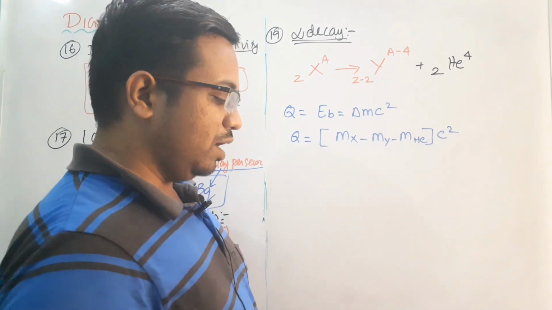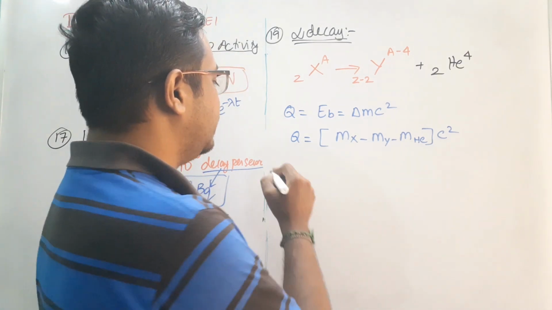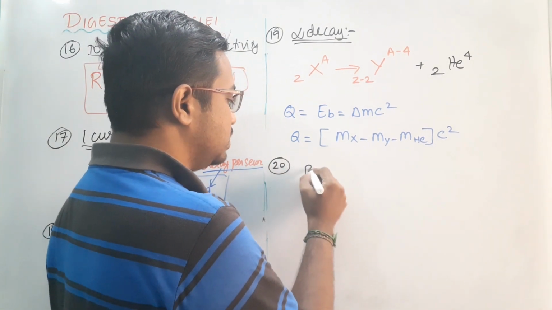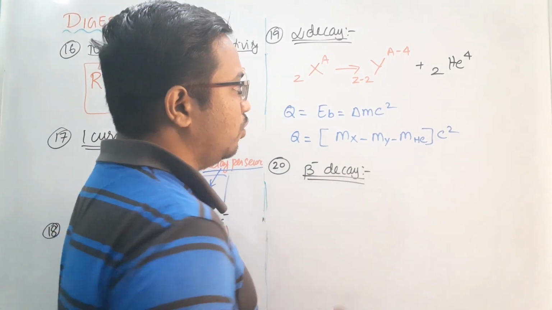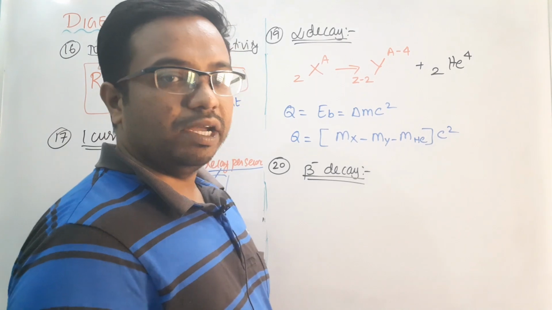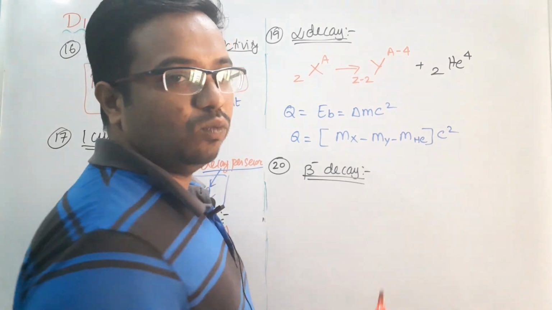And next, in beta decay we have two different types. First I am going to consider beta minus decay. In beta minus decay, the atomic number increases by 1.